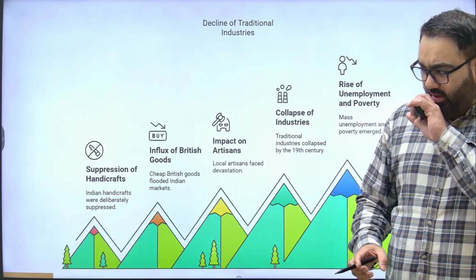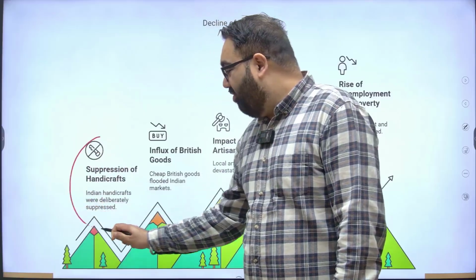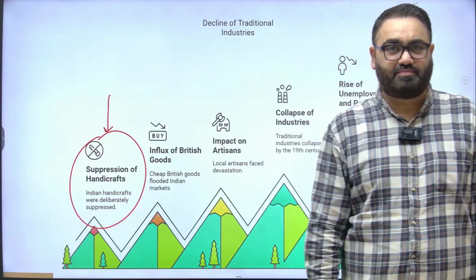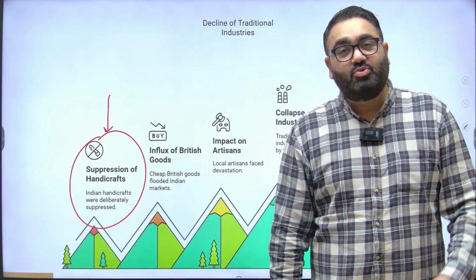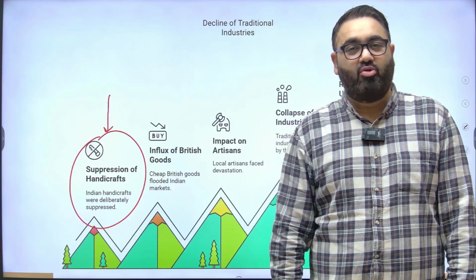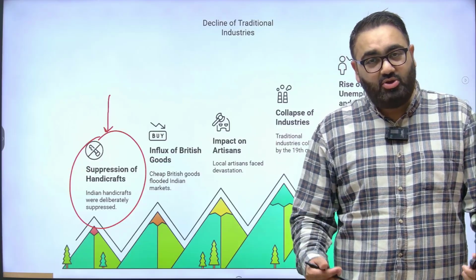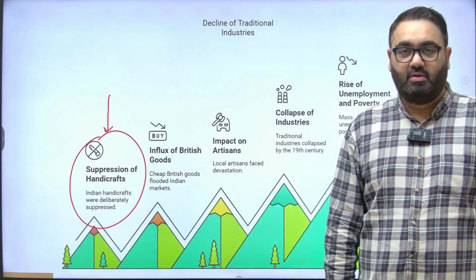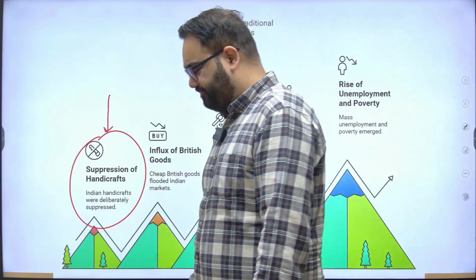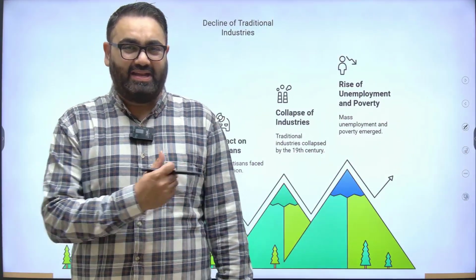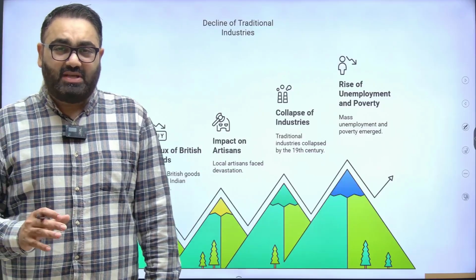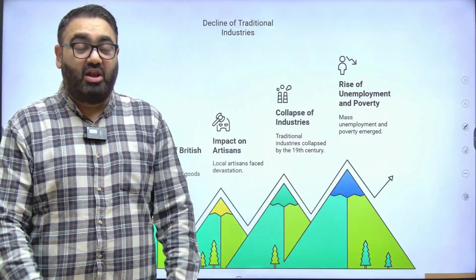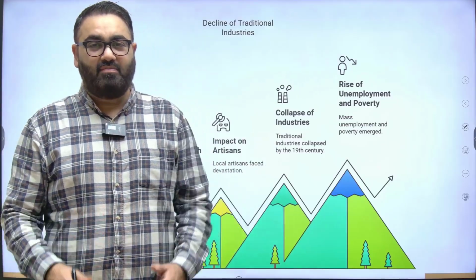For example, the British made sure that there was a suppression of handicrafts at a very, very large scale. Even when the British were here, Indian handicrafts were well known around the entire world. Even today, Indian handicrafts are a big demanded item around the world. When foreigners visit India, even today, a lot of them want to buy these handicraft items. These faced tough competition once the Industrial Revolution began and there was large scale manufacturing with the help of machinery.